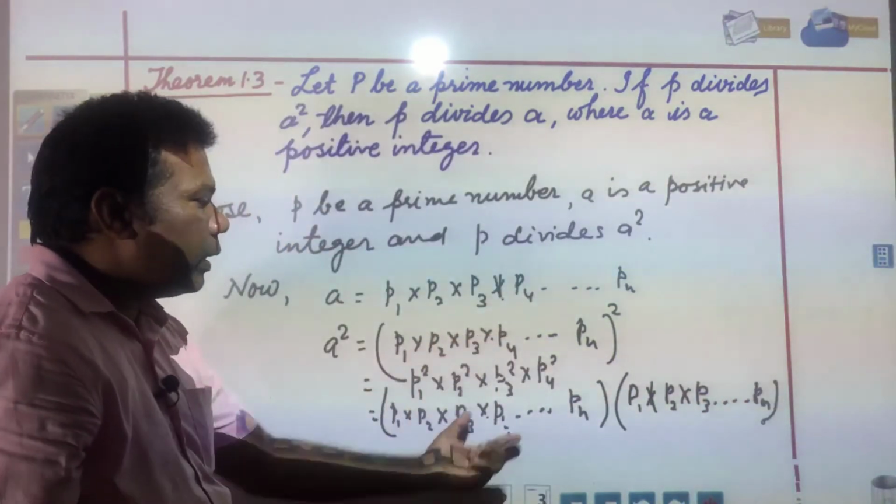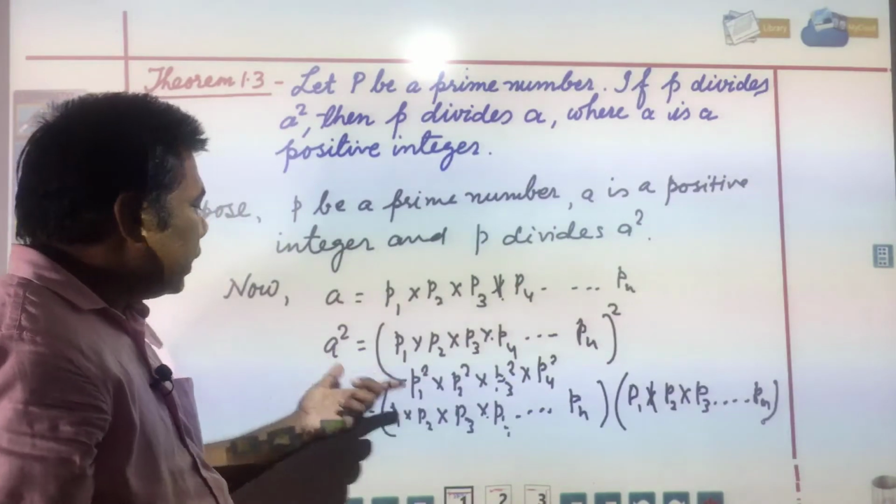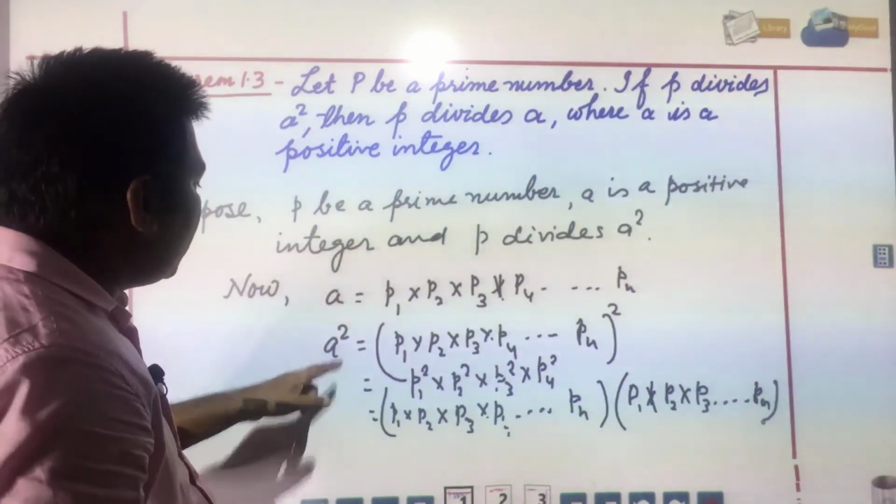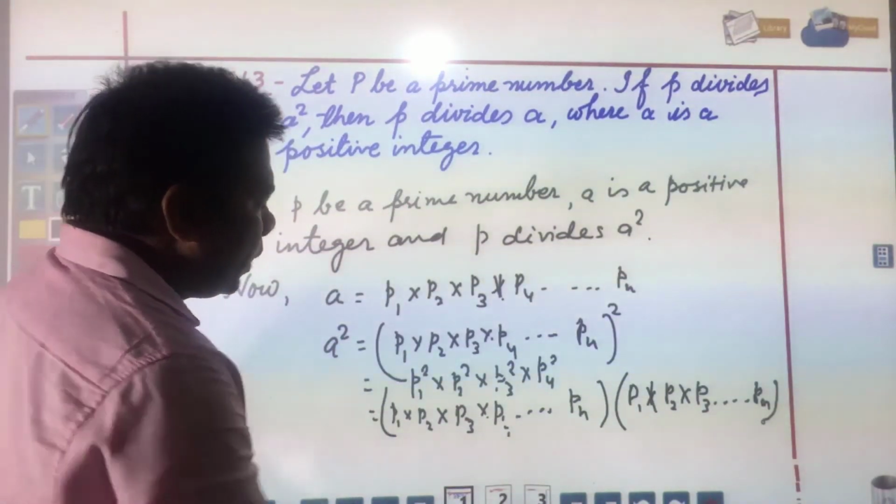Either way it can be expressed, but here you see, since P divides A square, what has been written?